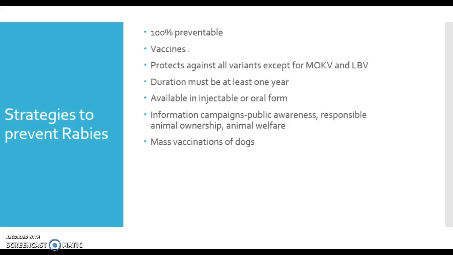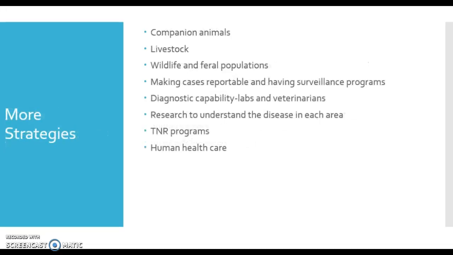Some other strategies include information campaigns, raising public awareness, teaching responsible animal ownership, and animal welfare. Mass vaccination of dogs has proven to be the best way to prevent rabies. However, we also have to include companion animals, livestock, wildlife, and feral populations. We need to make cases reportable and have surveillance programs in place for this. We need to ensure laboratories and veterinarians have the diagnostic capability needed for rabies.